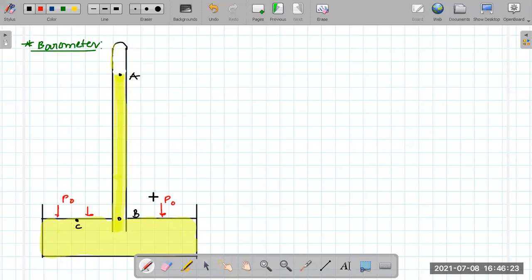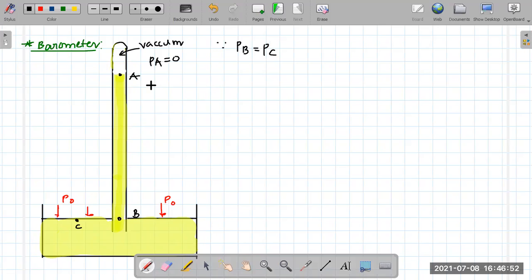And here, you suddenly immersed it into a beaker, so this part will be vacuum, and there is neither any liquid nor gas. So pressure at A must be zero. Because B and C are at the same horizontal level, pressure at B must be equal to pressure at C.